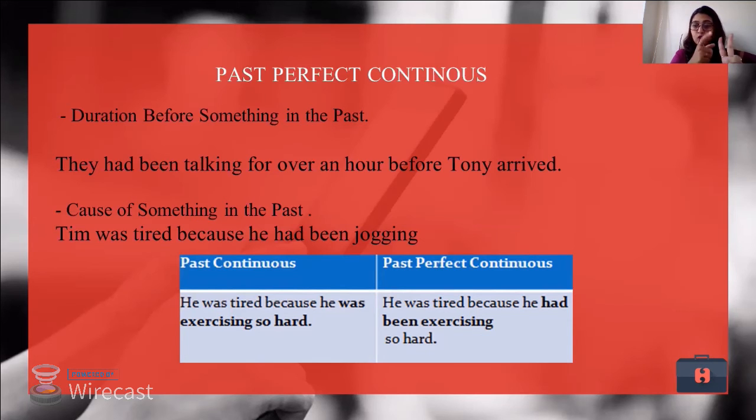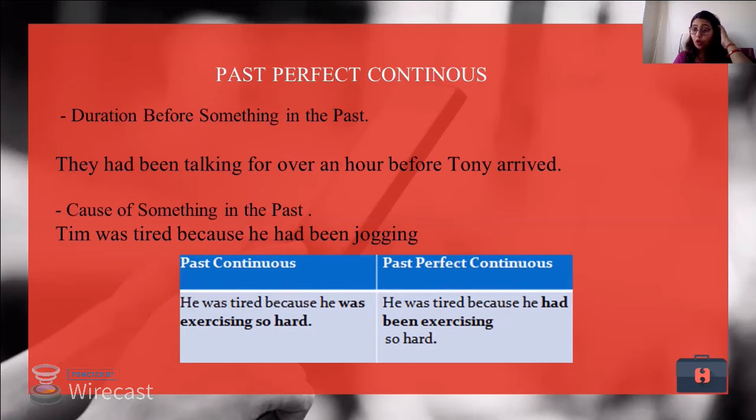Again, past continuous tense and past perfect continuous tense have just one difference. He was tired because he was exercising so hard. That is past continuous tense. He was tired because he had been exercising so hard. So we show the continuity of the action here in past perfect tense. That is the difference between past continuous and past perfect continuous tense. A bit confusing, but then not very difficult to understand.